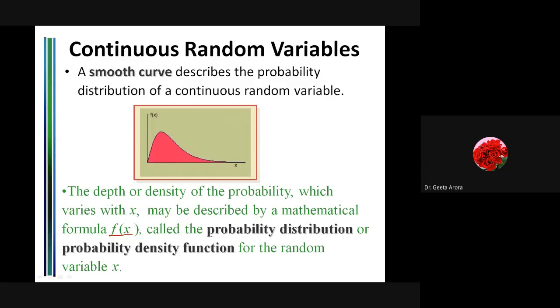What it means is, whenever we talk about f(x), we are representing the probability distribution of a random variable, and if x is lying in a particular range on this axis, then f(x) denotes the probability density function. And how are we denoting it? By the depth. How much depth is there of the graph? Or we can say what is the density of the probability. That's why it is known as the probability density function.